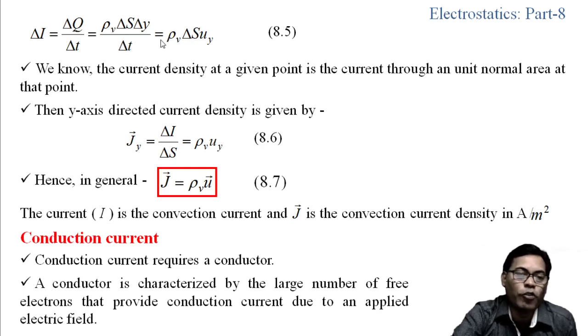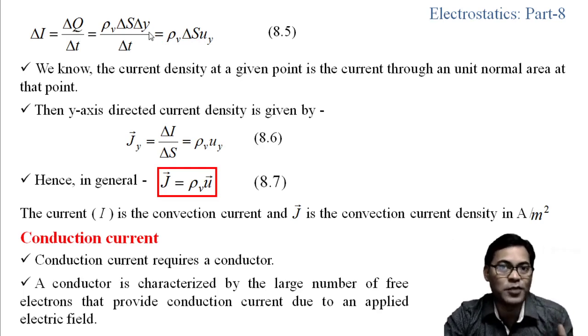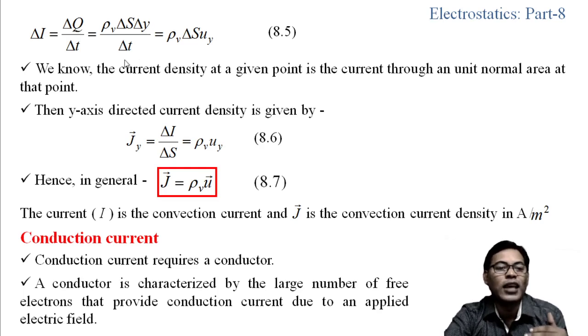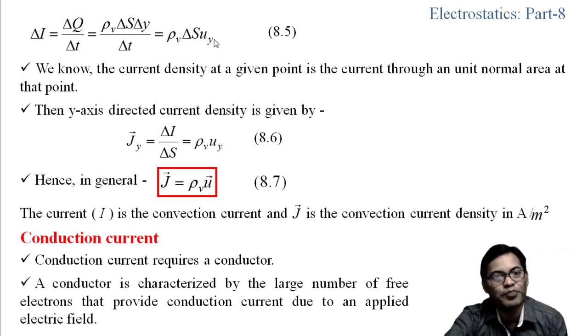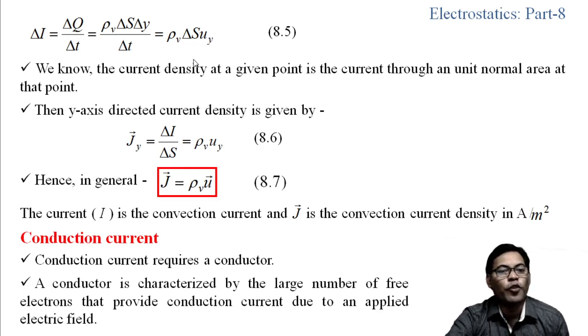Now you see rho v del s, and here del y is the variation or the displacement in the direction of y, and it is over the time del t. So that can be considered as the velocity, displacement by time, which will be along the direction of y. So from that we can say del I equals rho v del s uy.